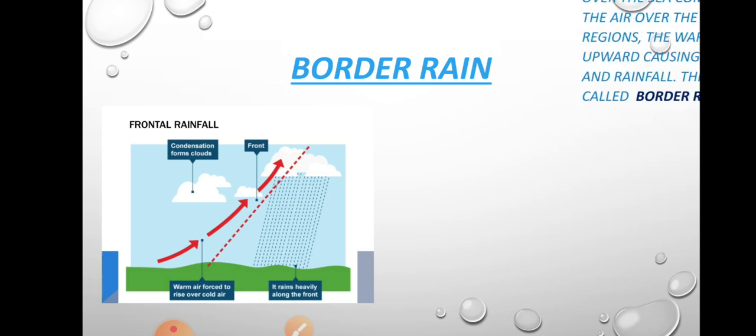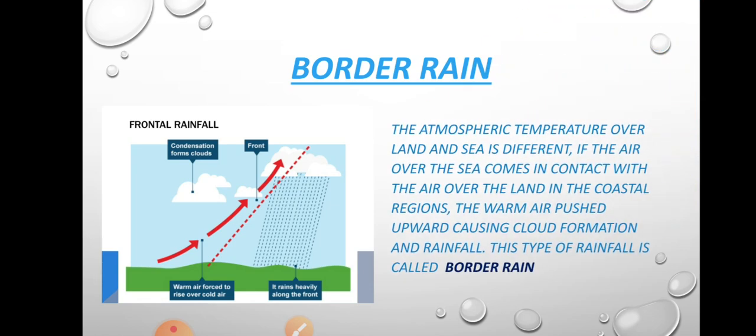So what is frontal rainfall? The atmospheric temperature over the land and sea is different. If the air over the sea, which is fully saturated with water, comes in contact with the dry air on the land, especially in the coastal region, the warm air is pushed upward, causing cloud formation and rainfall. This type of rainfall is called frontal rainfall.